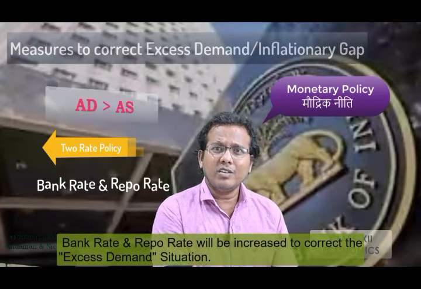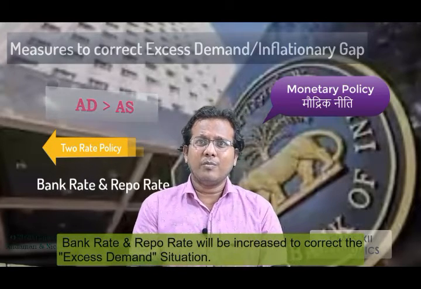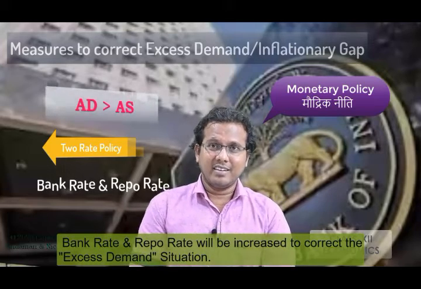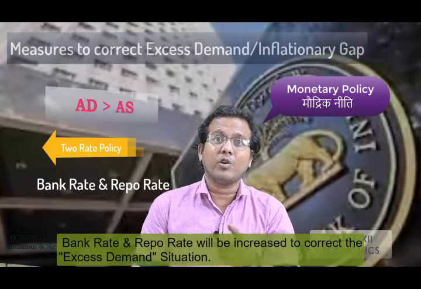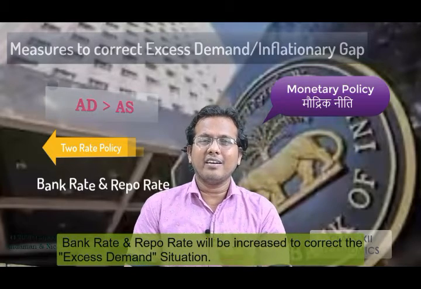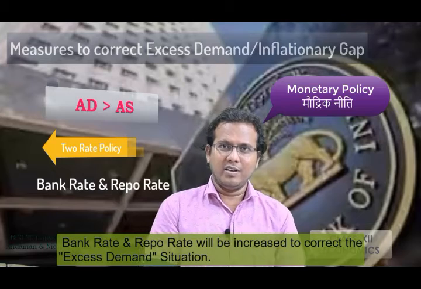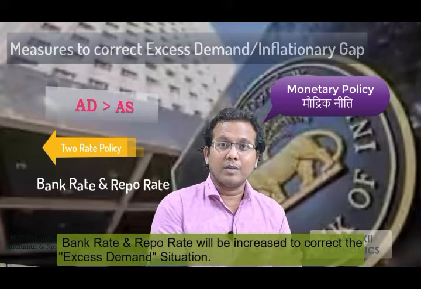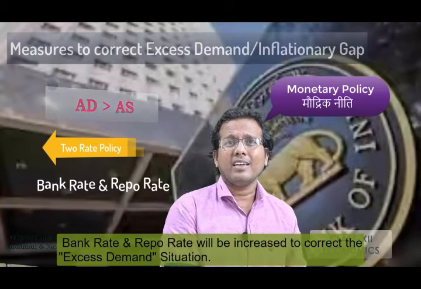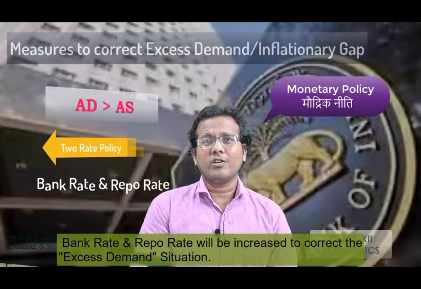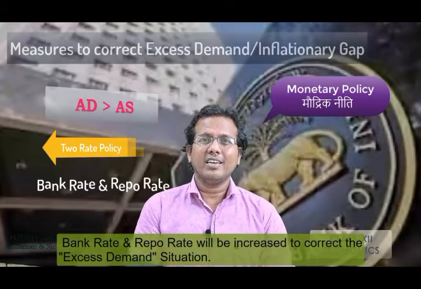So to lower the money circulation, the commercial banks will get loans from the RBI at a higher bank rate and higher repo rate. When the repo rate and bank rates are higher, the commercial banks will borrow less loan. When they borrow less, the commercial banks will supply less money in the economy. In this way, the RBI tries to control the money circulation in the economy.